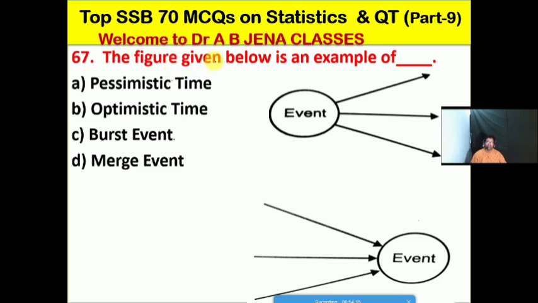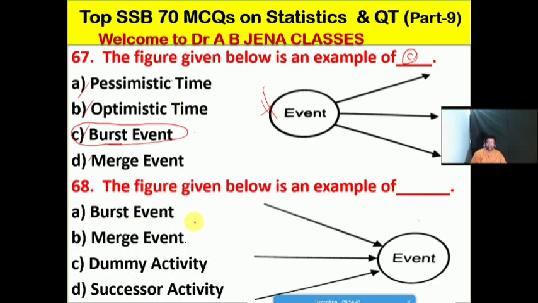The figure given below is the example of what? Whether A is the pessimistic time, B is the optimistic time, C it's the burst event, D it's the merge event. No doubt friends, C is the right option for this MCQ. The figure given below is an example of what? That is the burst event. So C is the right option for this MCQ.